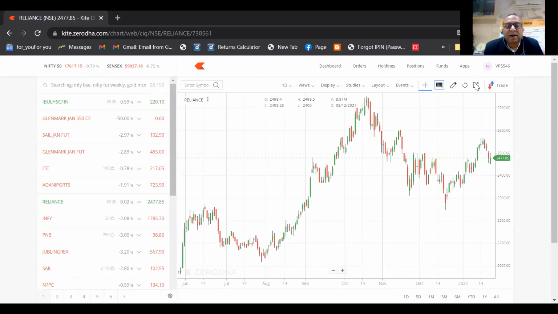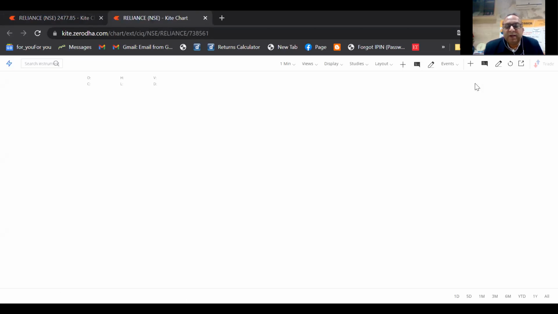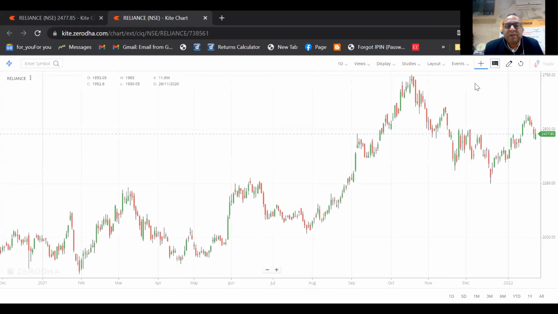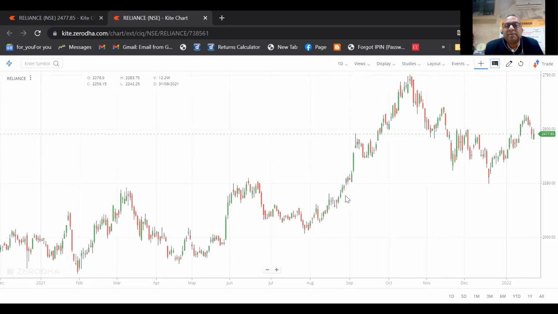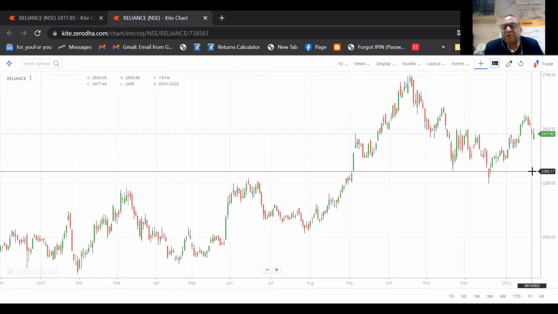In this particular chart, when we are going to apply MACD, how to apply MACD? This chart is not having any indicator right now, right? And the time period I have chosen is the daily chart. This is a daily chart of Reliance. The current price is 2477.85, right?